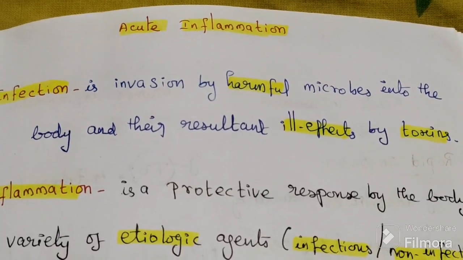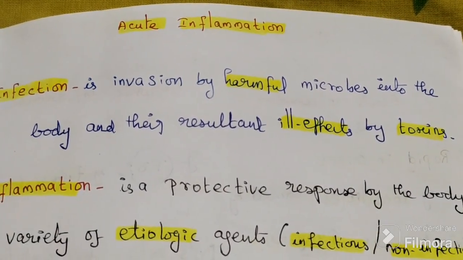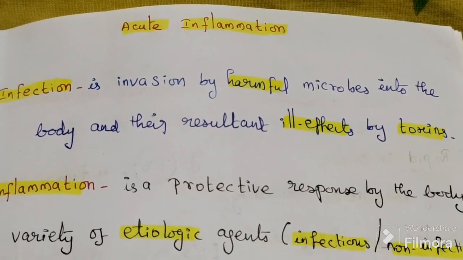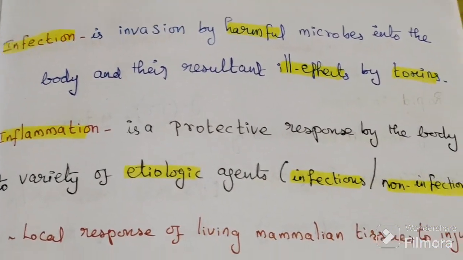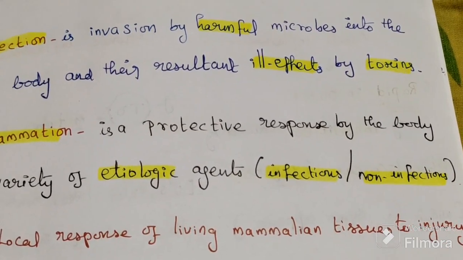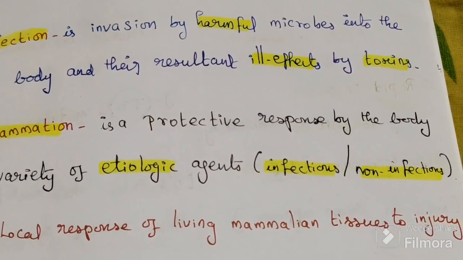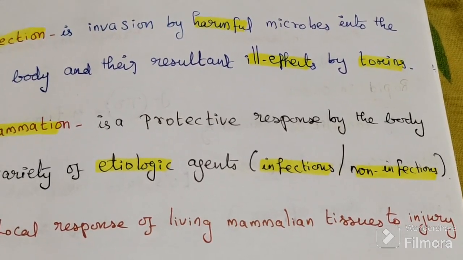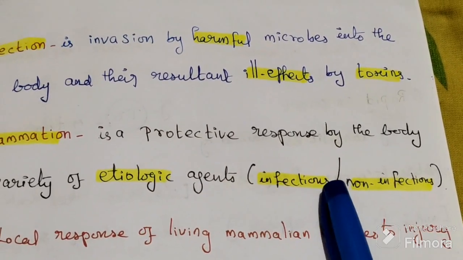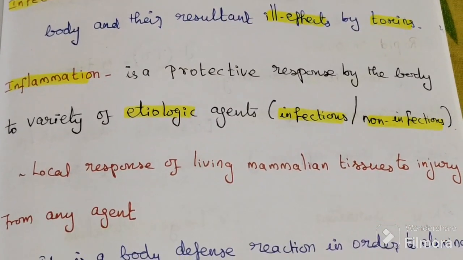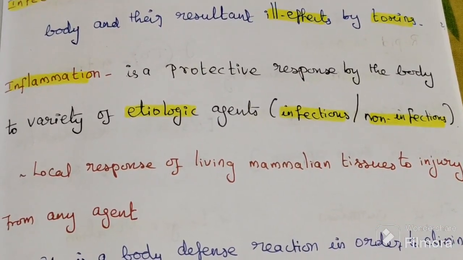What is inflammation? How the body responds to it and prevents it is known as inflammation. It is a protective response by the body to a variety of etiological agents. What are the etiological agents? Infectious or non-infectious agents.